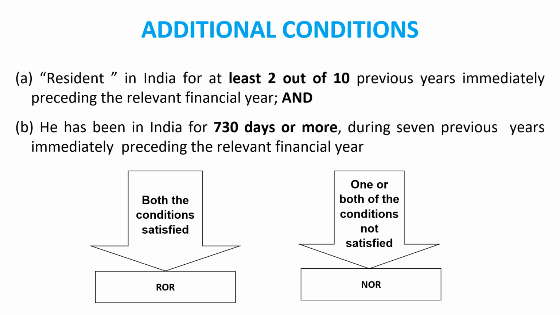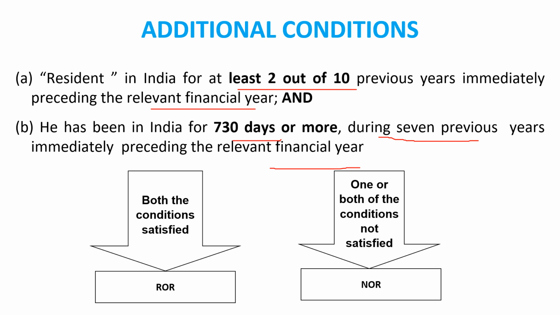आगे देखो, सम एडिशनल कंडीशंस। ओके, resident in India for at least 2 out of 10 previous years immediately preceding the relevant financial year। Okay, ये first condition हो गई। Then second, he has been in India for 730 days or more during 7 previous years immediately preceding the relevant financial year। Clear, अभी देखो, एक तो था 182 डेज वाला, दूसरा था 4 इयर्स 365 डेज होना चाहिए। अब ये एडिशनल कंडीशंस में ये है कि पिछले 10 साल में, ओके, इन द प्रीवियस 10 इयर्स, 2 साल कम से कम 2 साल इंडिया में होना चाहिए, उसे हम रेसिडेंट कहेंगे।